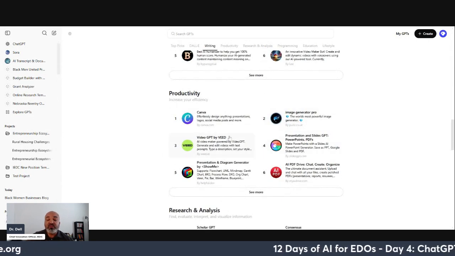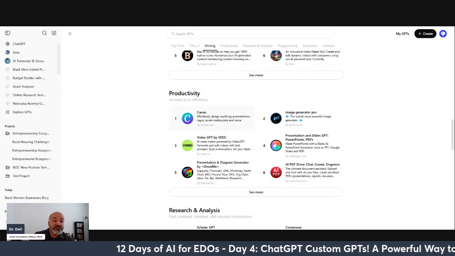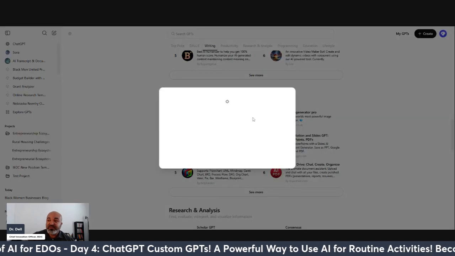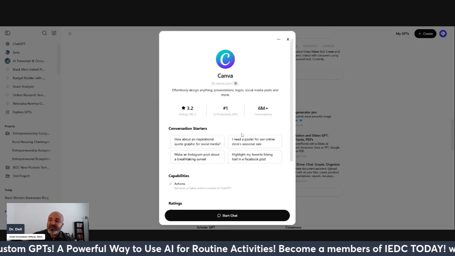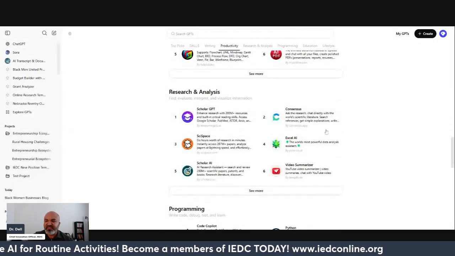Also, you can integrate it through APIs with pre-existing ones. So for example, a lot of people use Canva for their design work. There's a GPT for Canva. But I'll just hop into it just to kind of show you how it looks. And 6 million people are using it. You can start the chat and go in and see and play with it, a variety of different things.